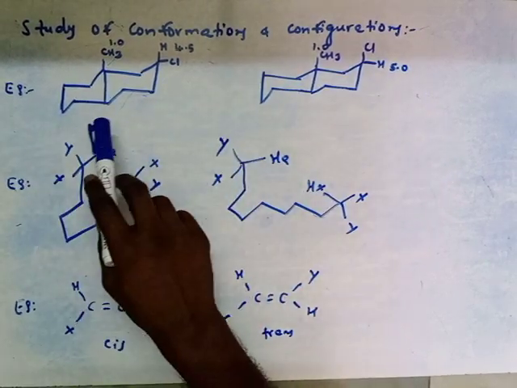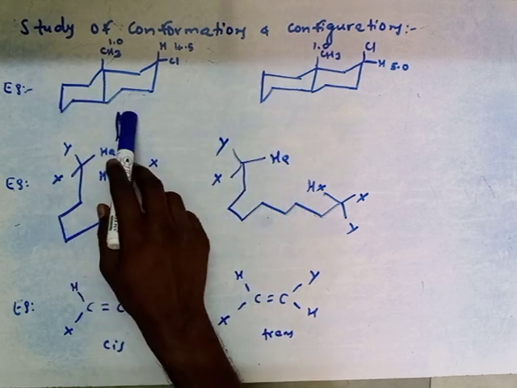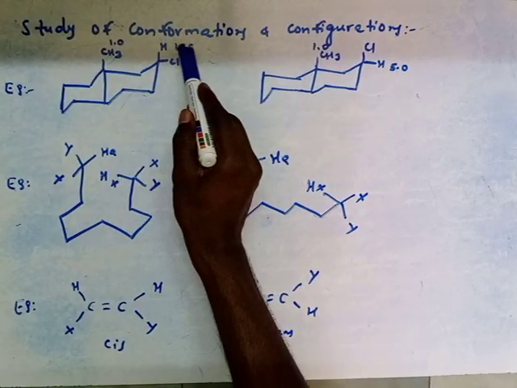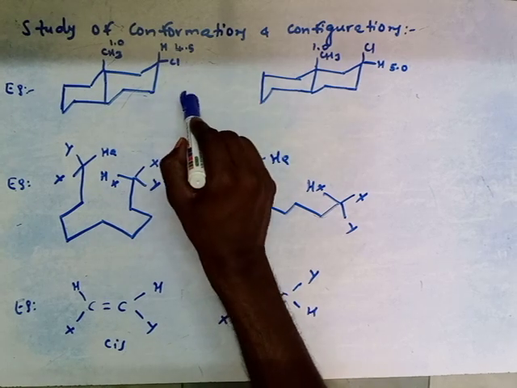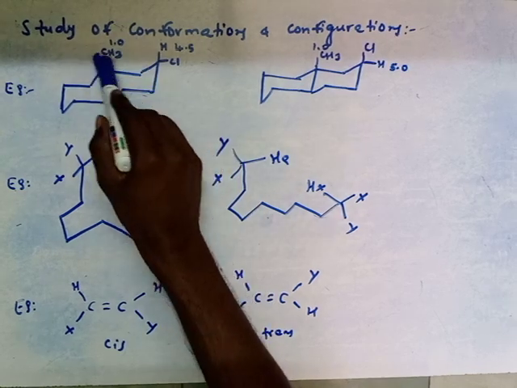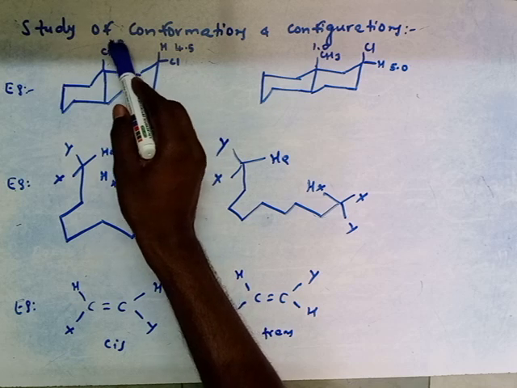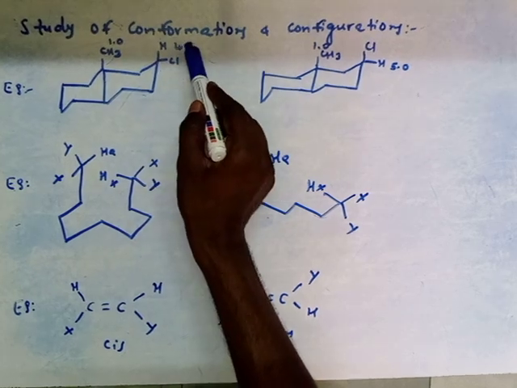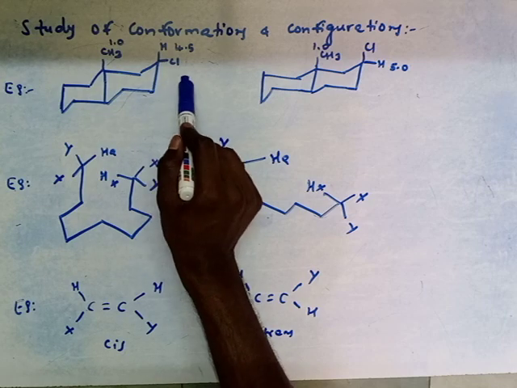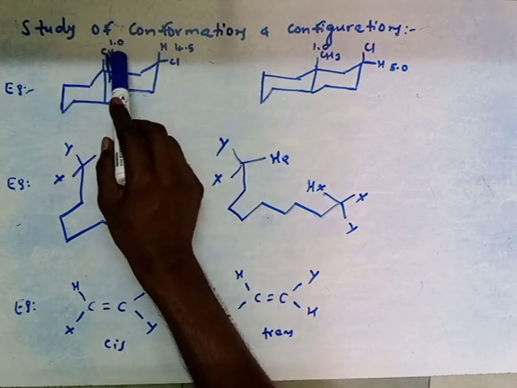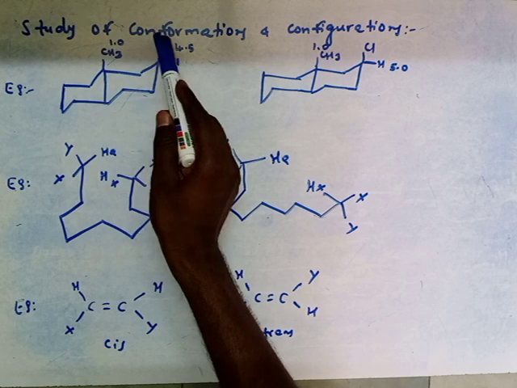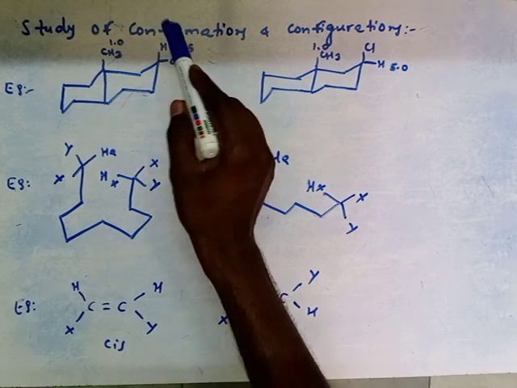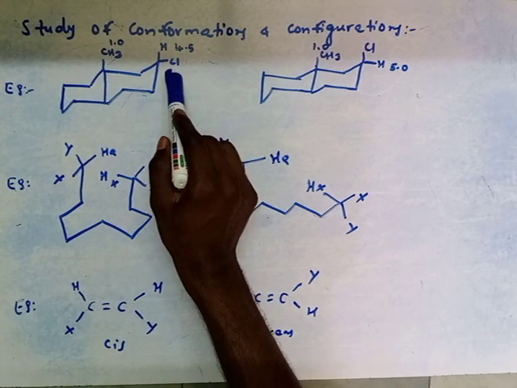Here are some examples. In the first example, by the application of the NOE technique, we can identify whether the chlorine is in the axial position or the equatorial position. By double irradiation of the signal at 1.0, if the intensity of this proton enhances, that is, enhancement is observed at 4.5, then the chlorine is in the equatorial position.